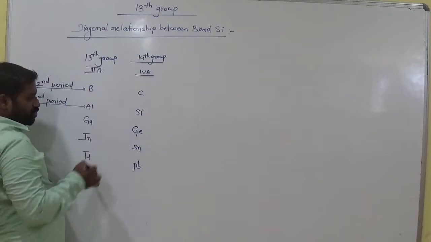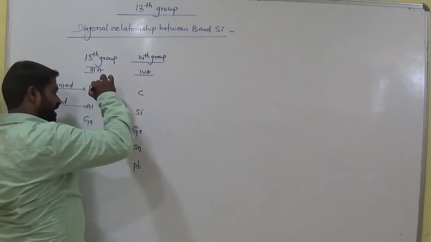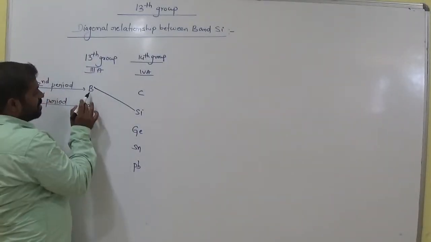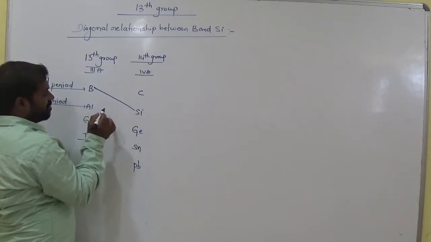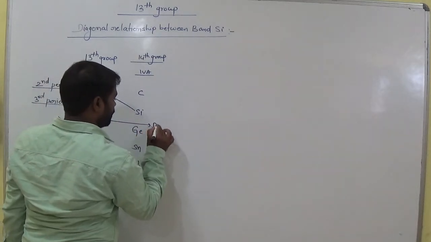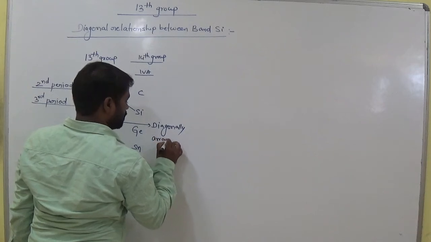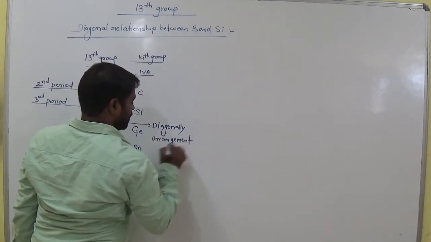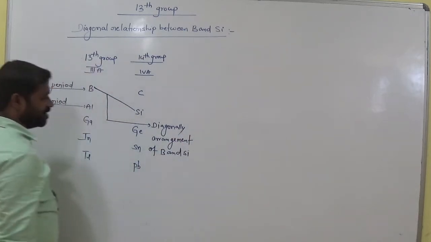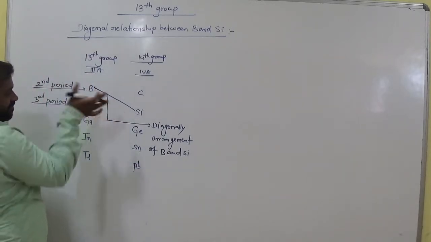If you observe, these are the groups and this is the period. Now this is called diagonal. Draw the line between boron and silicon as a diagonal. So this is called the diagonal between boron and silicon. What do we call it? This is called the diagonal arrangement of boron and silicon. So what type of arrangement is there? Diagonal arrangement.